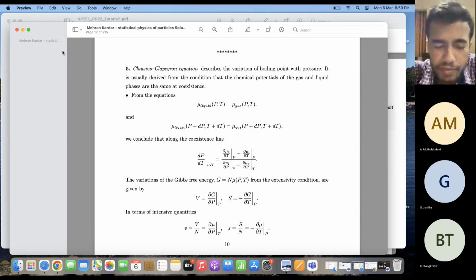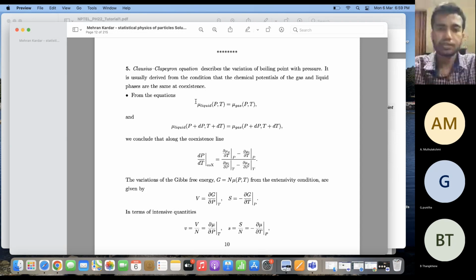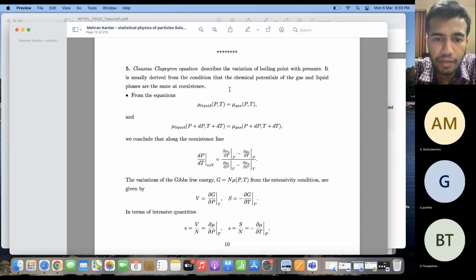So how do they derive this particular slope of this line? That is, we assume that at the coexistence, the chemical potentials of the gas and the liquid phase are the same. Chemical potential is a function of pressure and temperature. For the liquid and gas, it is the same at the phase of coexistence. So mu of liquid at a given P, T is equal to mu of gas at P, T.